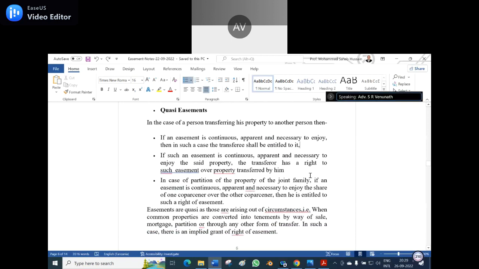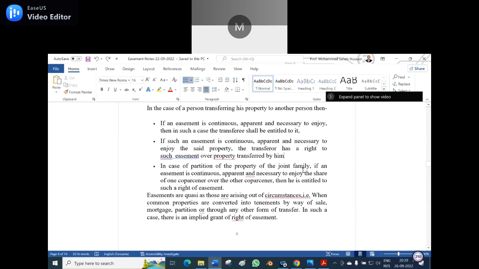So the next point is, if such an easement is continuous, apparent, and necessary to enjoy the said property, the transferor has a right to such easement over the property transferred by him. Yes, when he is enjoying the property at the time when he is selling the property, then the easement also goes with the property.